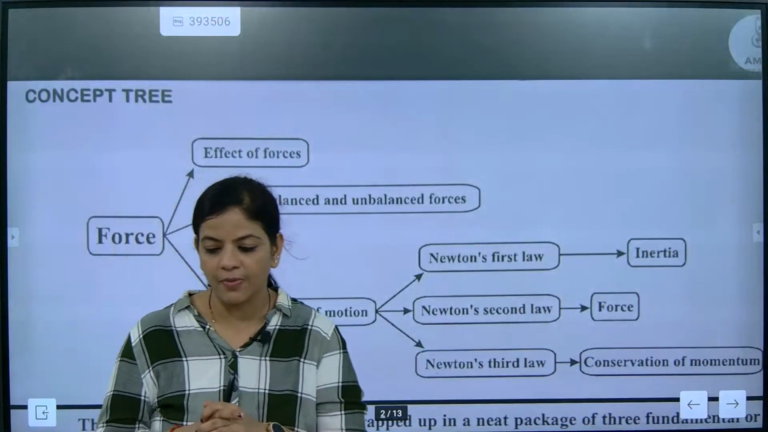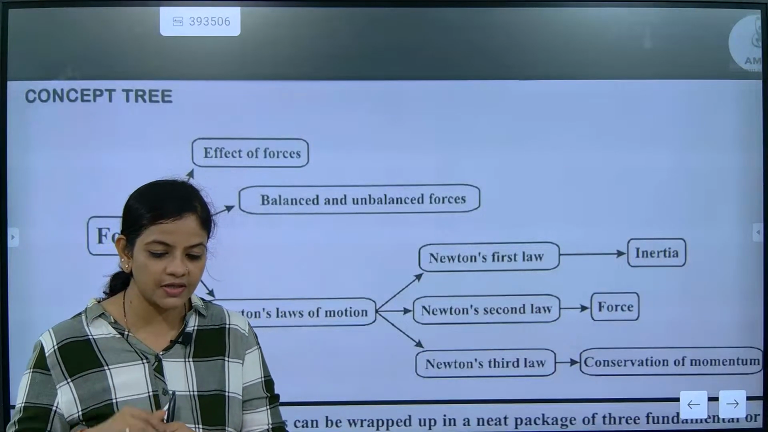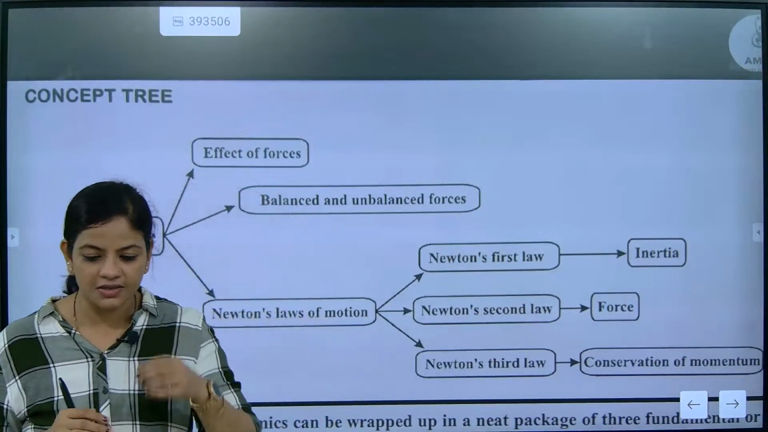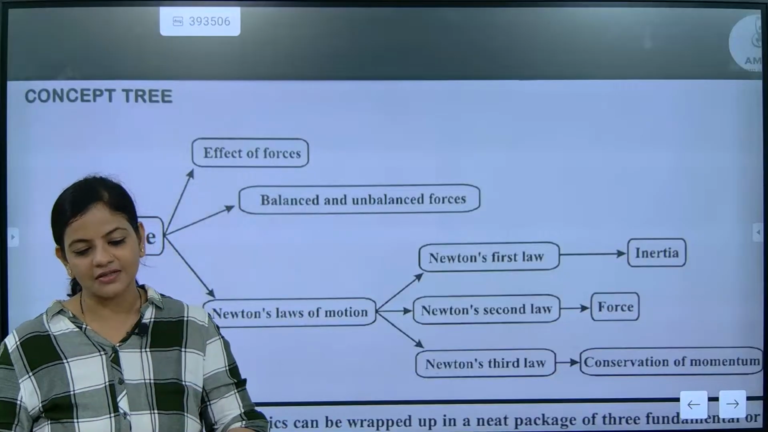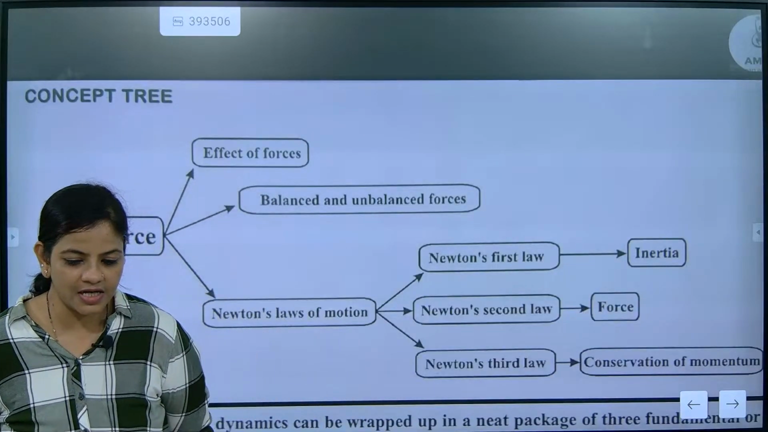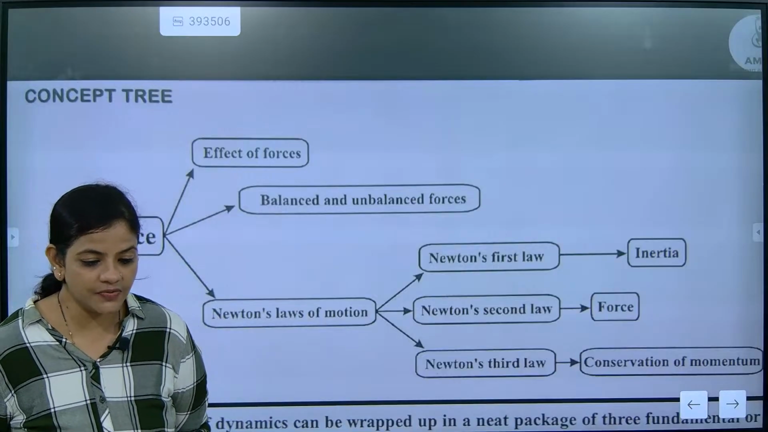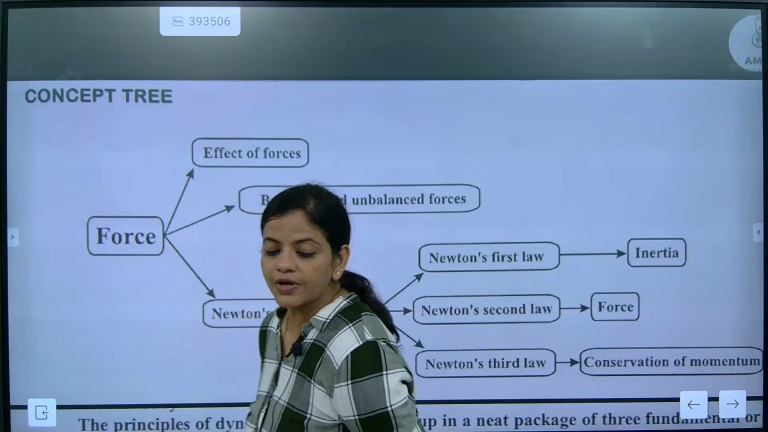Let's have a quick recap about force, because, beta, continuous classes were there. Just after this class, what happened, Siddharth? Just after the previous class, again a class was there. Yes. Continuous classes were there.